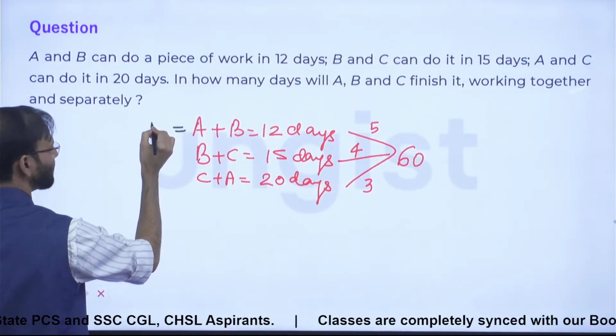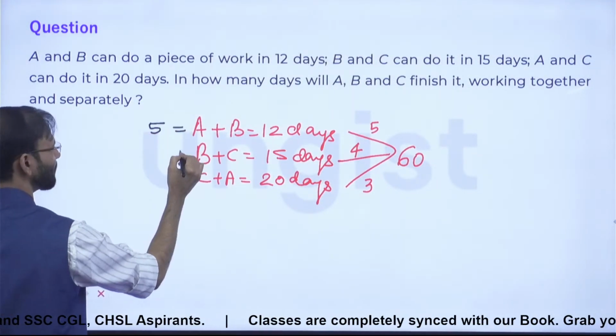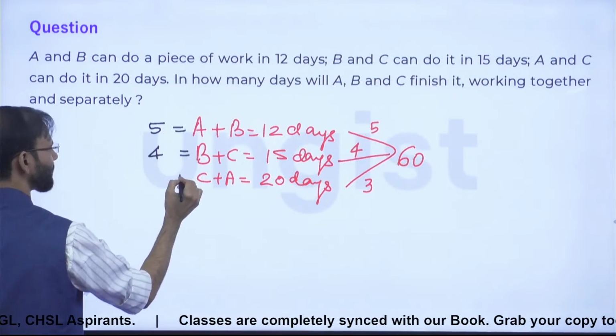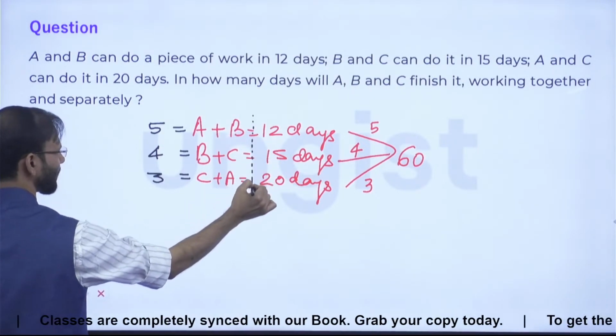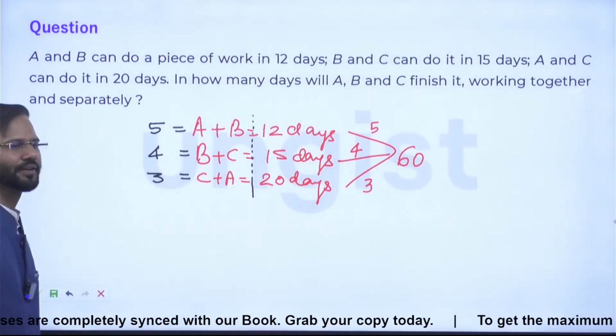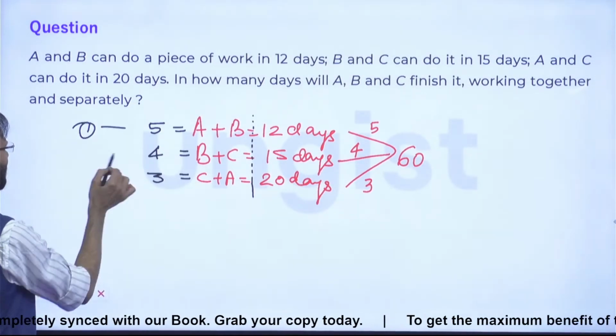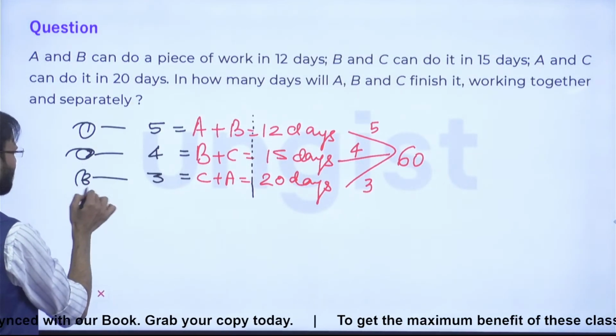Everyone, just look at this side, the left side of the work. Here, A and B together can do 5 units work, B and C together can do 4 units work, C and A together can do 3 units work, right? Just look at this side only. Fine. This is equation number 1, this is equation number 2, this is equation number 3.